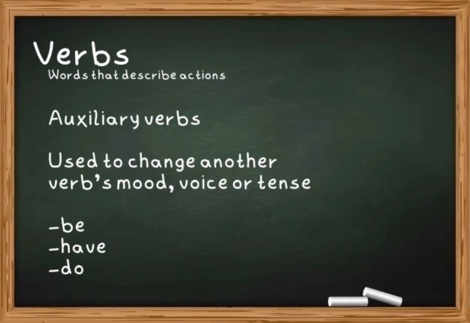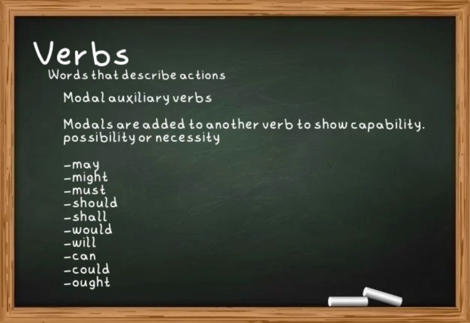Auxiliary verbs are used in English to change another verb's mood, voice, or tense. This is why they are referred to as helping verbs. The main auxiliary verbs are be, have, and do. We also have modal auxiliary verbs, commonly called modals or modal verbs.